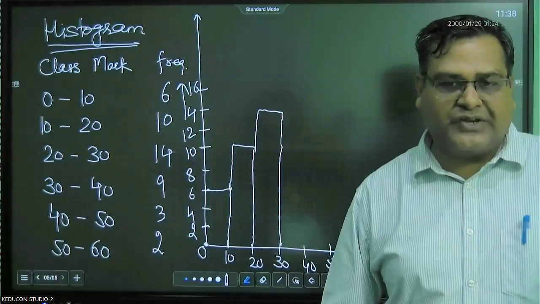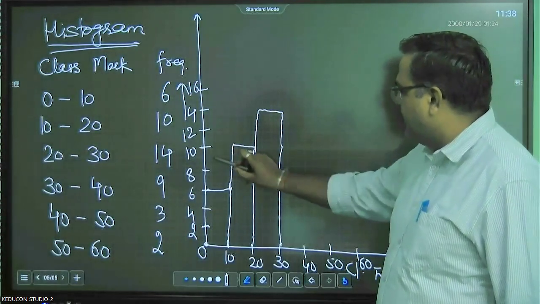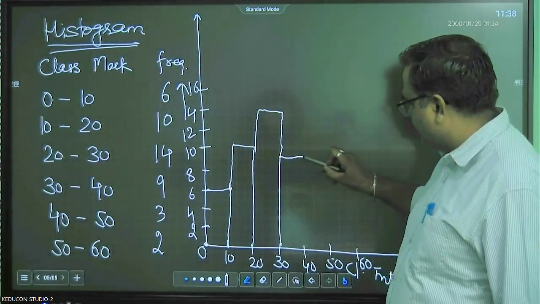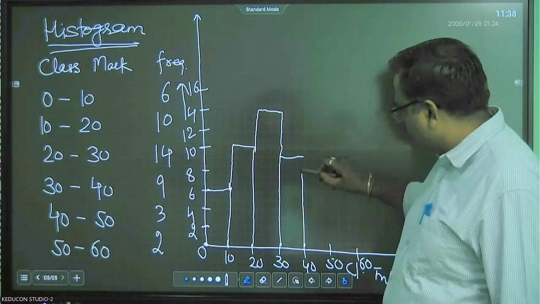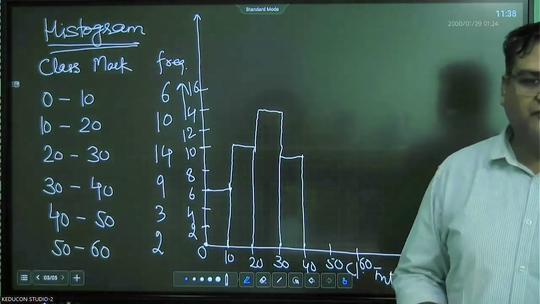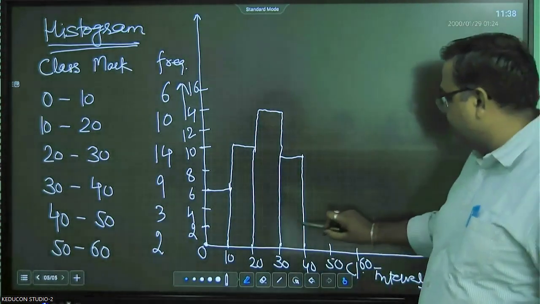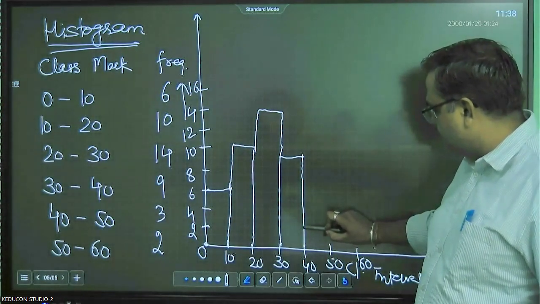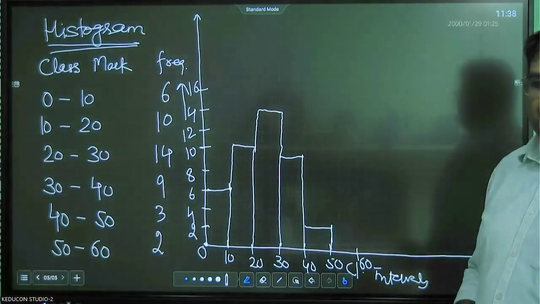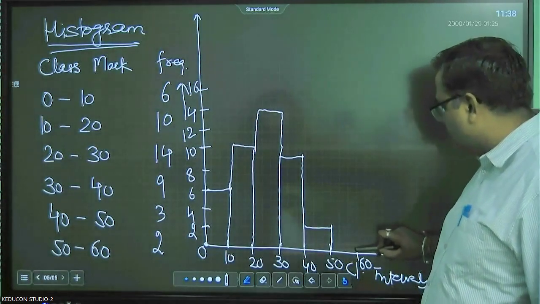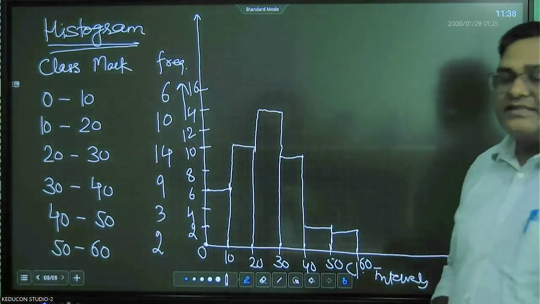Next is 30 to 40 and the frequency is 9. 9 will be here. This is frequency 9. When it is 40 to 50, frequency is 3. 3 will come here. Next is 50 to 60 and the frequency is 2. So this is the histogram.